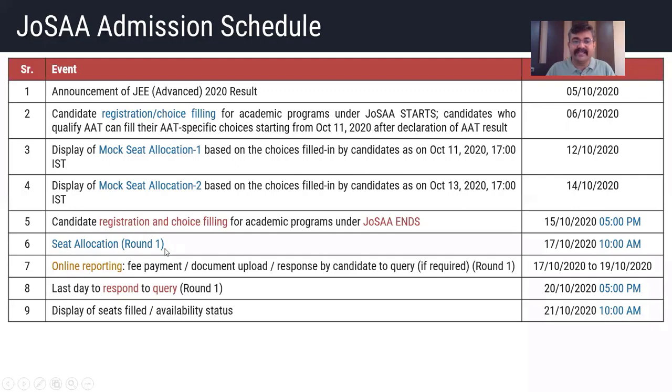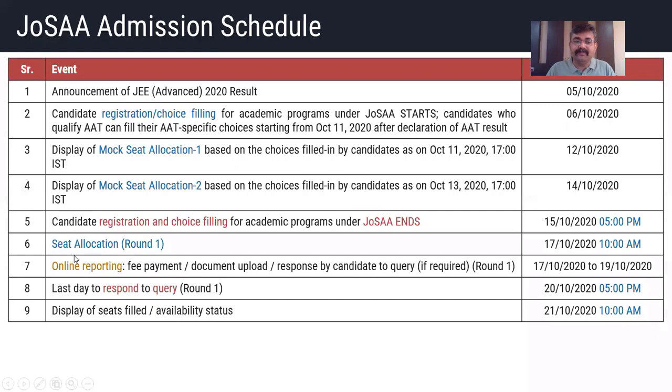So once seat gets allocated, that will be displayed on 17th October. Then you need to do online reporting by paying fees payment, document upload and response to the discrepancy if any created. Then that is to be done between 17th to 19th. मतलब फीस पेमेंट और डॉक्यूमेंट अपलोड तो 19th तक ही है, लेकिन उसमें कोई क्वेरी आती है तो वो आप 20 अक्टूबर तक कर सकते हैं. लेकिन ये दोनों तो 19th को खत्म हो जाएंगे, फी पेमेंट एंड डॉक्यूमेंट अपलोड.